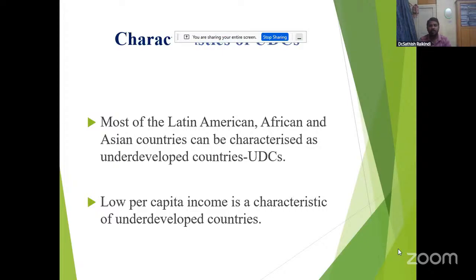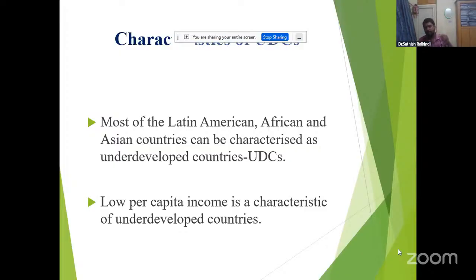Now we will see the characteristics of underdeveloped countries. Most of the Latin American, African, and Asian countries can be characterized as underdeveloped countries.